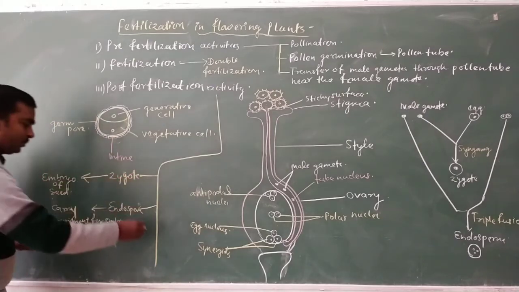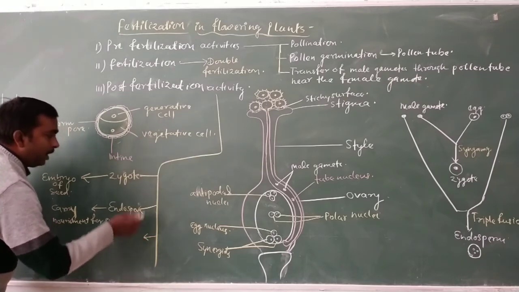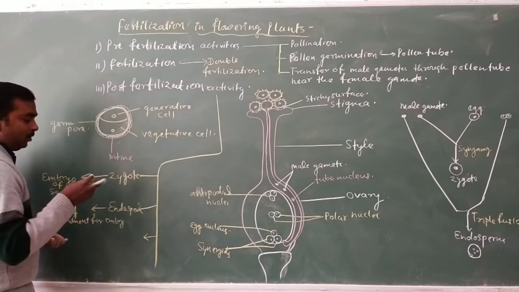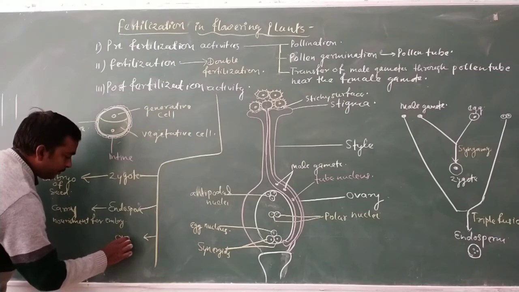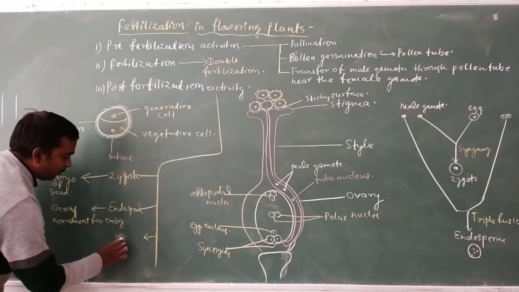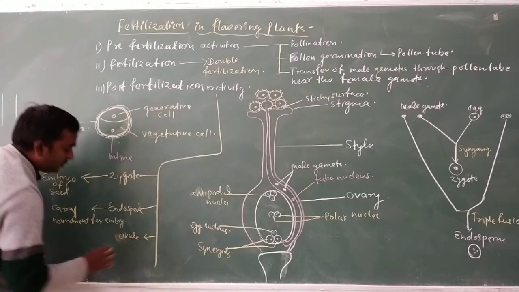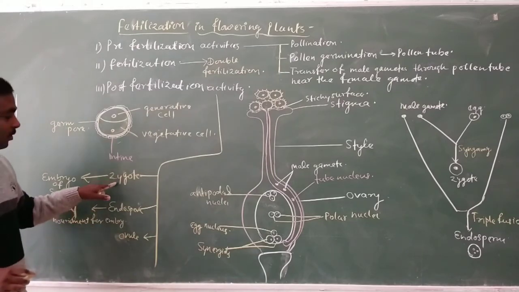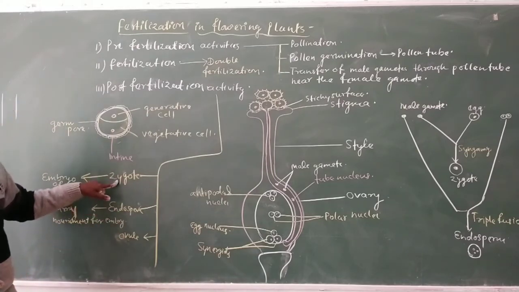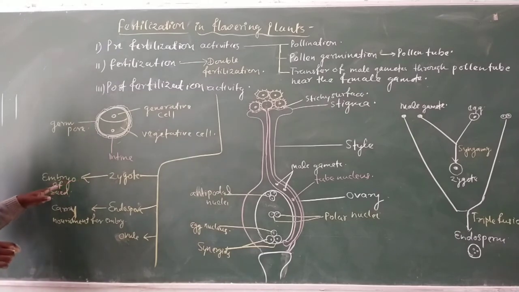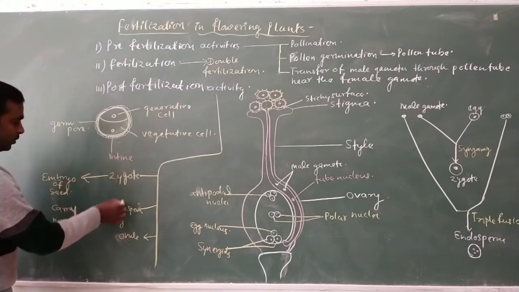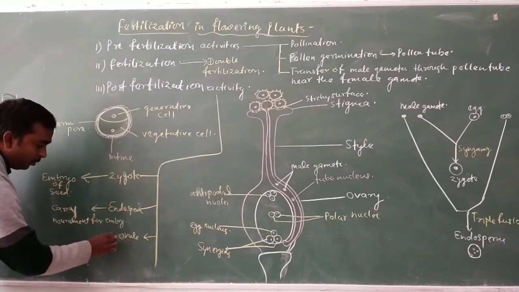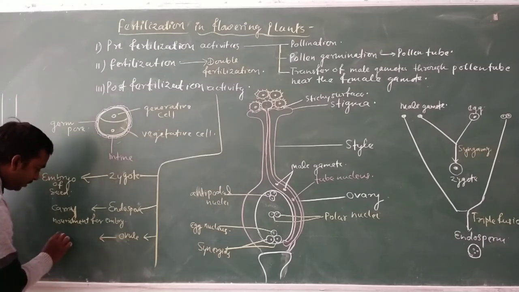And now, the first is the ovule. The ovule consists of endosperm as well as the zygote, which is converted to the embryo. So these together inside the ovule are responsible for seed formation.